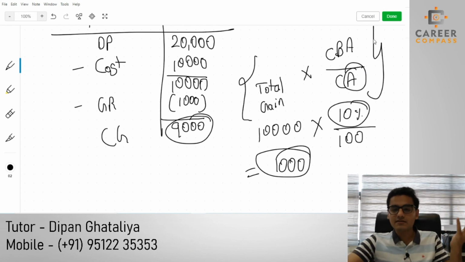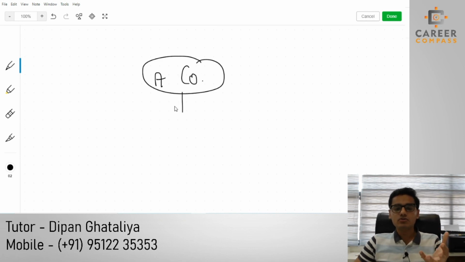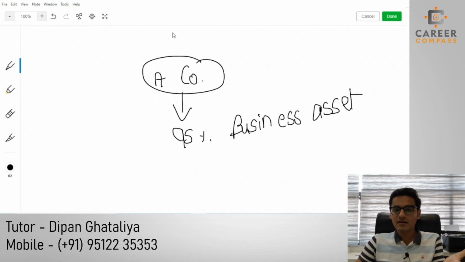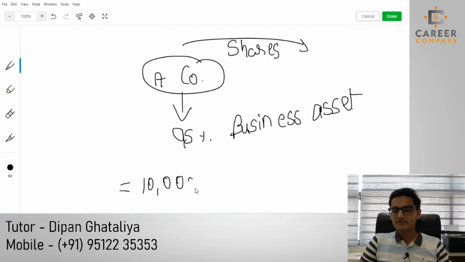The good people will also get the advantage. The good people are the ones who genuinely run the company, who genuinely have 95% of business asset. When these genuine people transfer the shares to the son, whatever the total gain is, we multiply by the business asset, which is 95, over the total asset, which is 100.